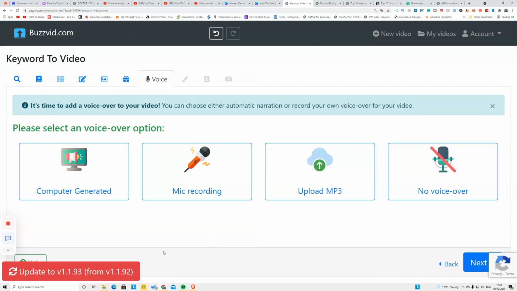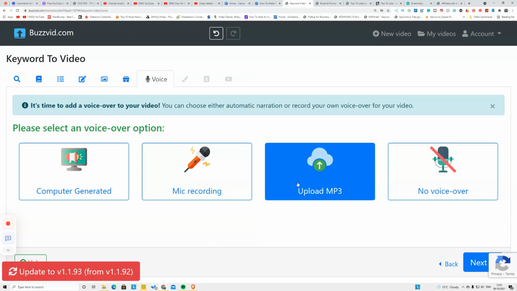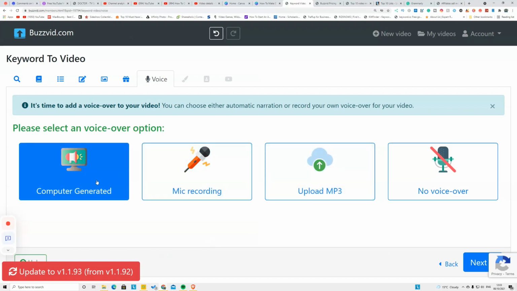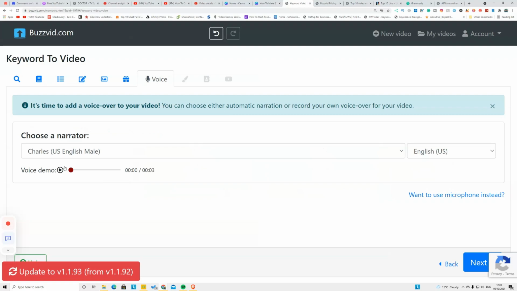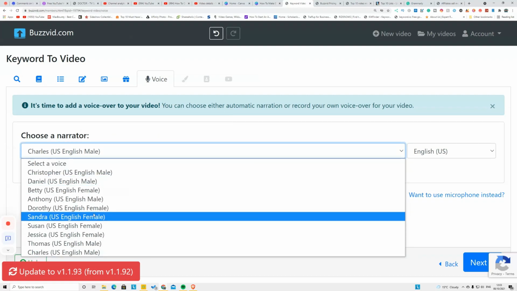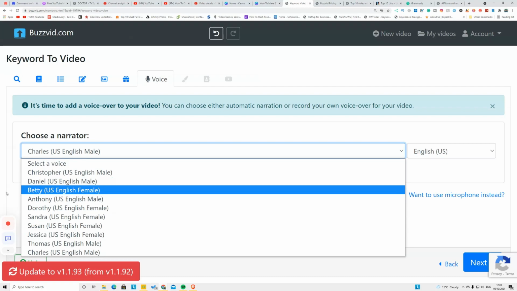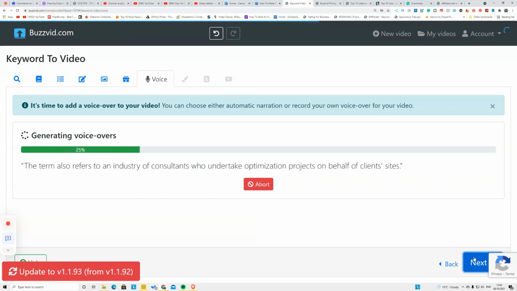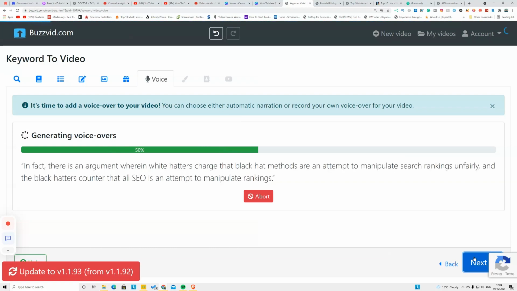Here you need to select: if you have your own voiceover, you can upload it here, if you can record your own voice. Otherwise, click computer generated, and you can click the drop-down menu. You select any voice you want from that menu. After that, click next, and within a couple of minutes it will automatically add that voiceover and pictures for your script and make your final video for you guys.